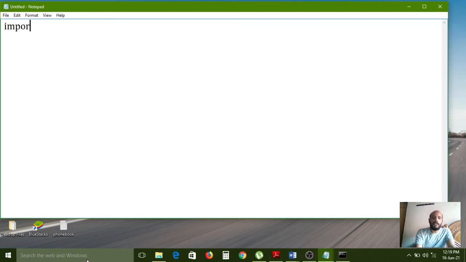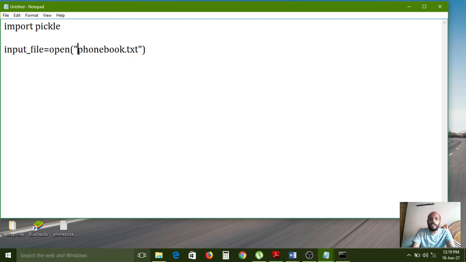First we need to import the pickle module. After that, input_file is equal to open method, phonebook.txt file.